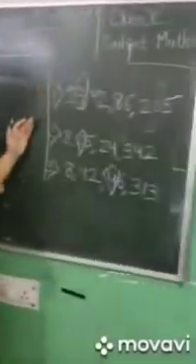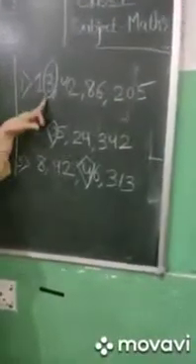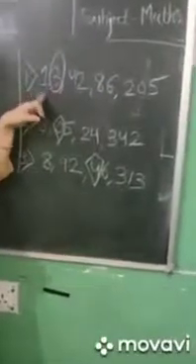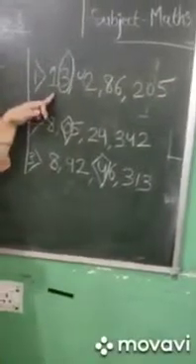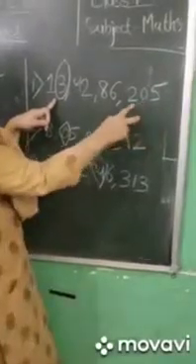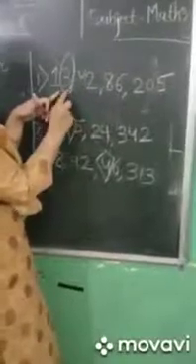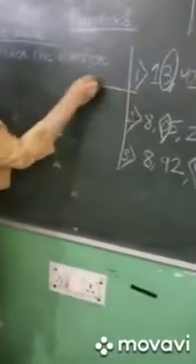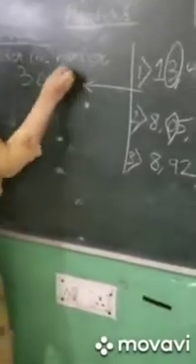We have 3 more examples with us. Here we have to find the place value of the digit which is circled. In this number, we have to find the place value of 3. So how can we find out the place value of 3 in the number? Ones, tens, 100, 1000, 10,000, lakh, 10 lakh, crore. So the place value of 3 in this number is 3 crore. Fine? The place value of 3 in this number is 3 crore.